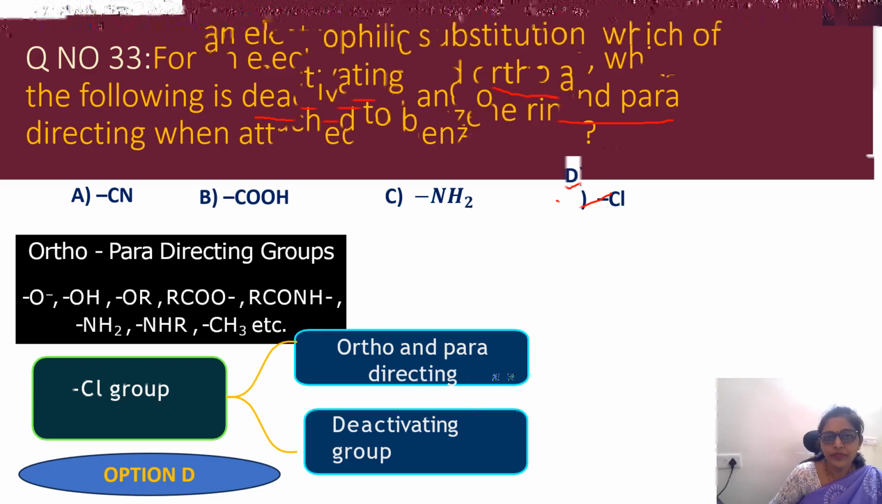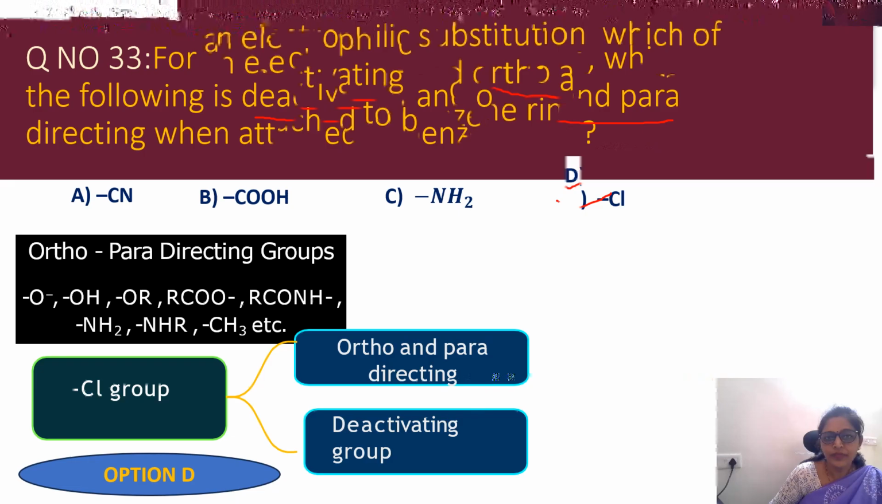So in presence of light, what happens? This bromine will go and attack the side chain. If it is aluminum chloride, then it will attack the ring. Now since they have given in presence of light, that means it is going to attack the side chain. So we are going to get benzyl bromide. Okay, so option D is the correct answer.